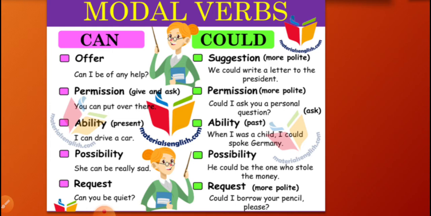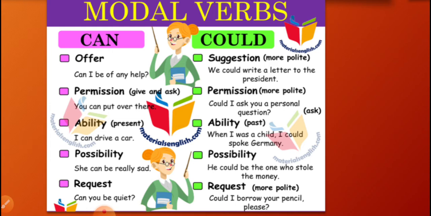Ability. In can we were using the ability of present tense, what is right now, and could is used for telling about the ability that we possessed in the past. Suppose you are now 11 years old. Today, whatever ability you have, you can say, I can sing well, like Mahika can sing. And the other child can say, I could sing well when I was 6 years old. So that is past ability. Clear?